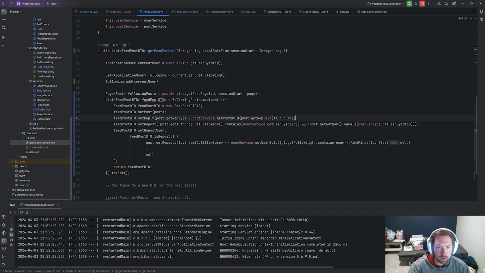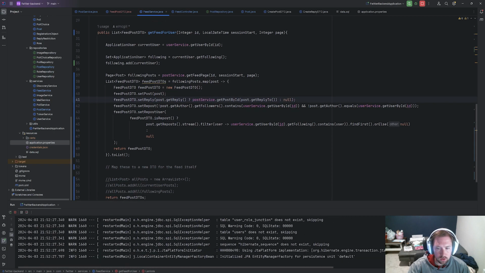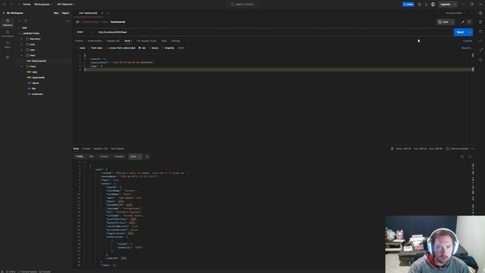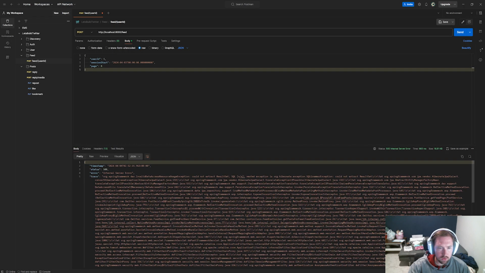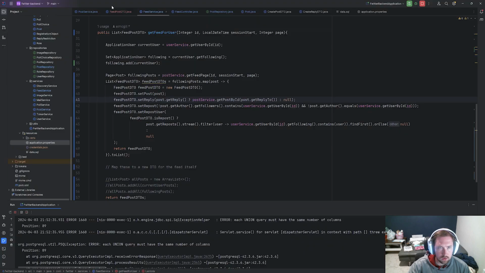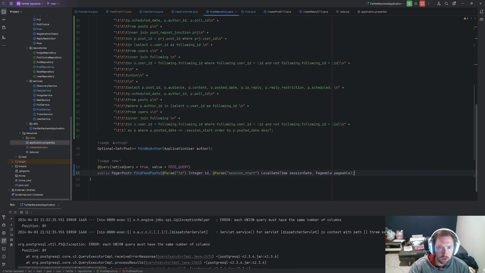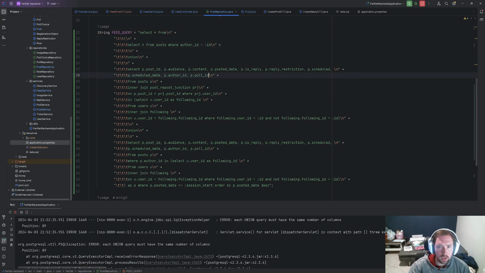So this is kind of messy and gross, but it is what it is. It's going to be the easiest way to map through the top 100 or 50 or whatever. So now if we come in here, when we get this, we shouldn't see any reply. Ooh, we get errors. So let's go into our post repository. Here, one of these is just returning a post, right? So we need to add key dot reply underscore 2 to this one. We need to set p underscore reply to our other select, this one.